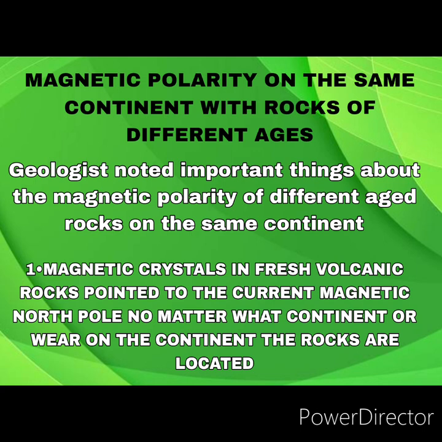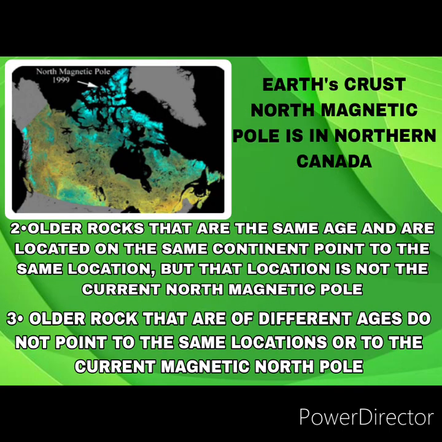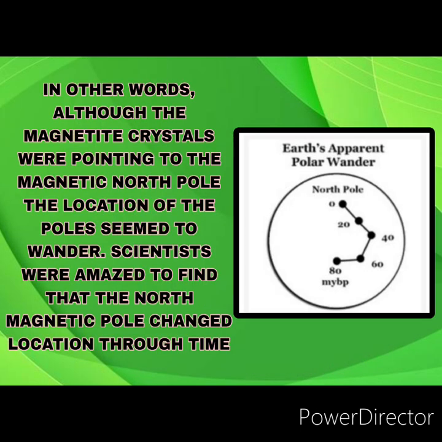First, magnetic crystals in fresh volcanic rocks pointed to the current magnetic north pole, no matter what continent or where on the continent the rocks are located. Second, older rocks that are of the same age and are located on the same continent point to the same location, but that location is not the current north magnetic pole. Third, older rocks that are of different ages do not point to the same location or to the current magnetic north pole. In other words, although the magnetic crystals were pointing to the magnetic north pole, the location of the poles seemed to wander.